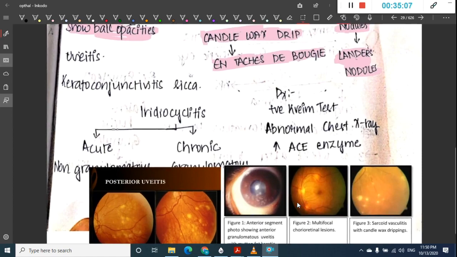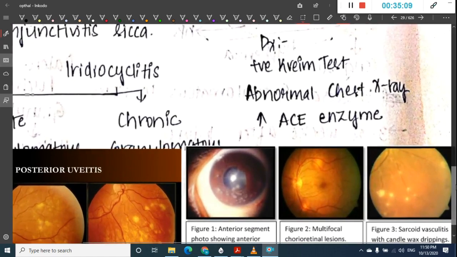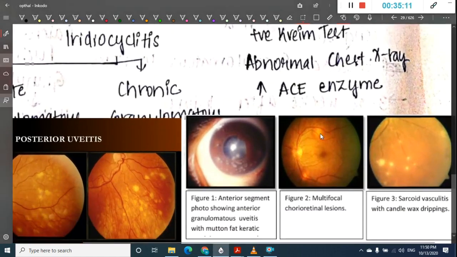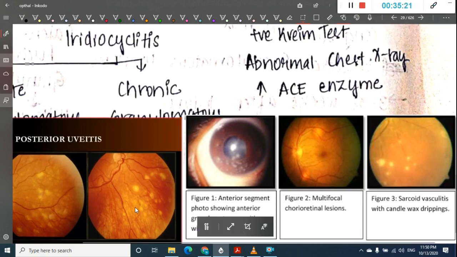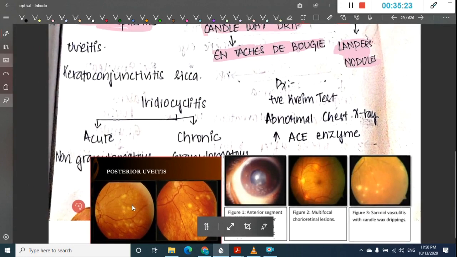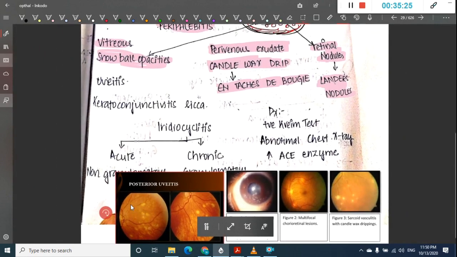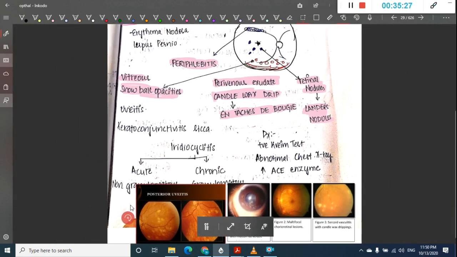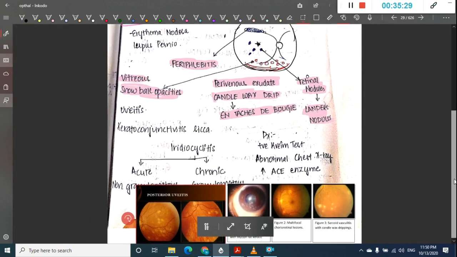You can see multifocal chorioretinal lesions. Here you see candle wax drippings and sarcoid vasculitis. Even here you can see these nodules and sarcoid, and you can see candle wax drippings also. Okay, so this is about sarcoidosis.